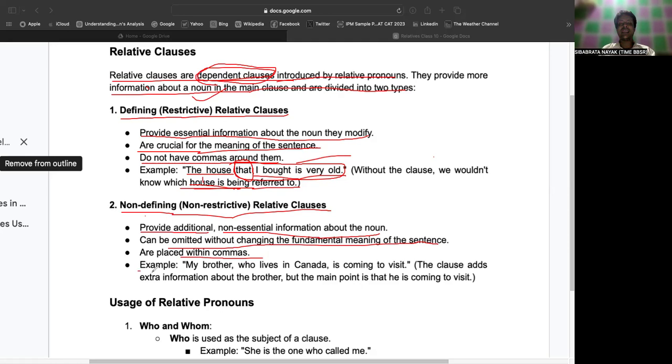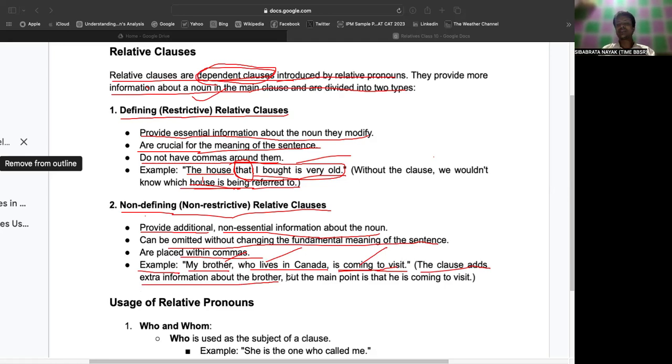Let's say the example is: My brother, who lives in Canada, is coming to visit. In here you would find the first part is "my brother," the second is "who lives in Canada," and the third is "is coming to visit." Now the clause adds what extra information about the brother?